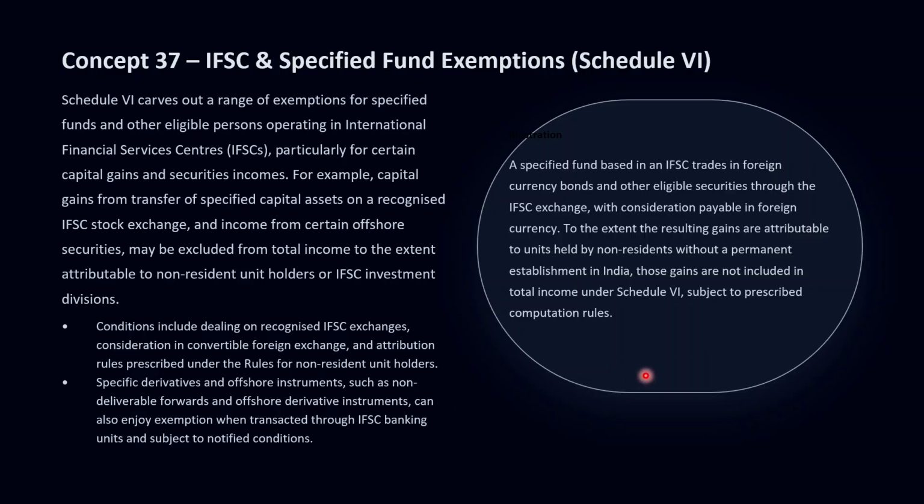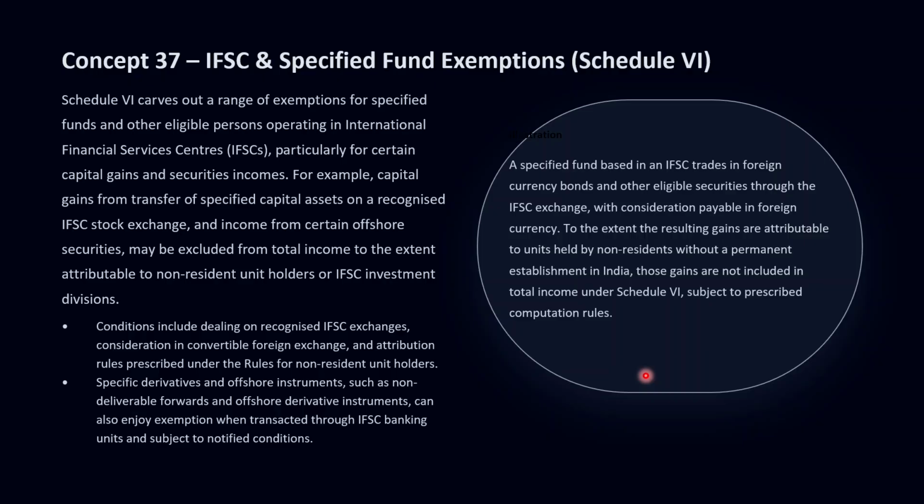For example, if a specified fund located in an IFSC trades in foreign currency bonds and certain derivatives through an IFSC exchange with settlement in foreign currency, then, subject to the attribution rules and the conditions, the portion of the resulting gains attributable to eligible non-resident unit holders is not included in the total income under Schedule 6. So this is all about the specific exemptions under Schedule 6 for IFSC units.